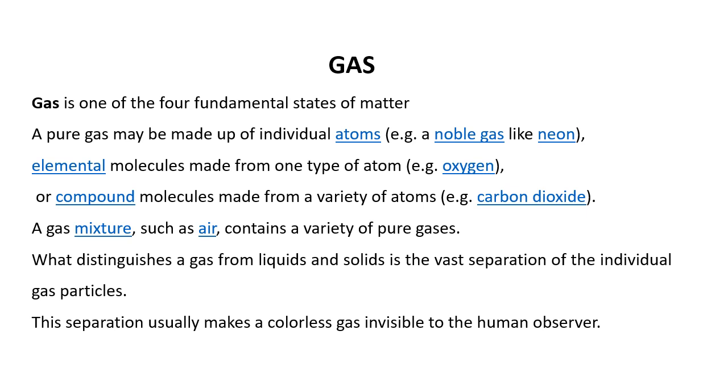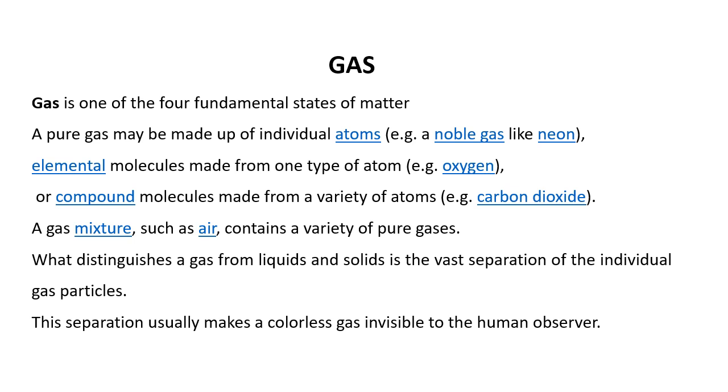What distinguishes a gas from liquids and solids? How is a gas different from liquids and solids? It is a vast separation of individual gas particles. So gas particles are not closely bound, they are very loosely bound. This is the difference between gases and liquids and solids.